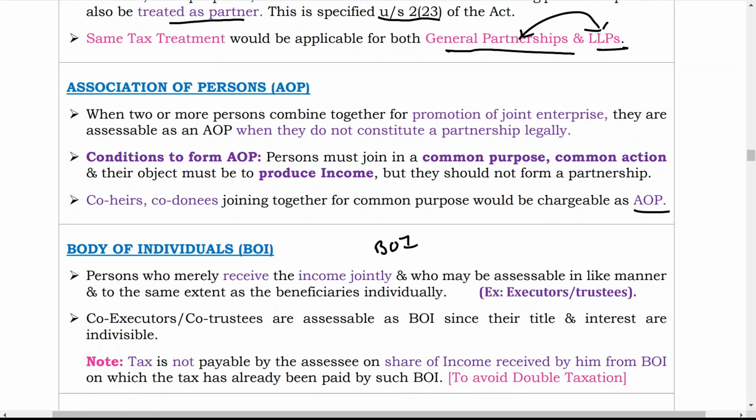Like, let us say this is a BOI and Mr. X is a member in BOI. Now, if Mr. X receives 1 lakh from BOI, this 1 lakh is not taxable in the hands of Mr. X because BOI has already paid tax on this amount.